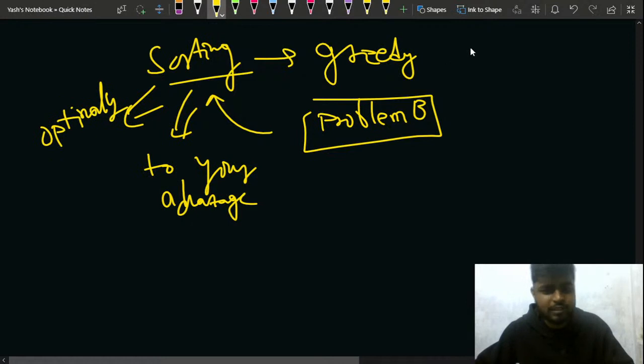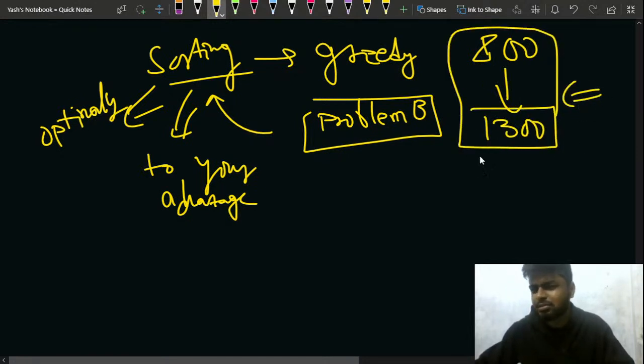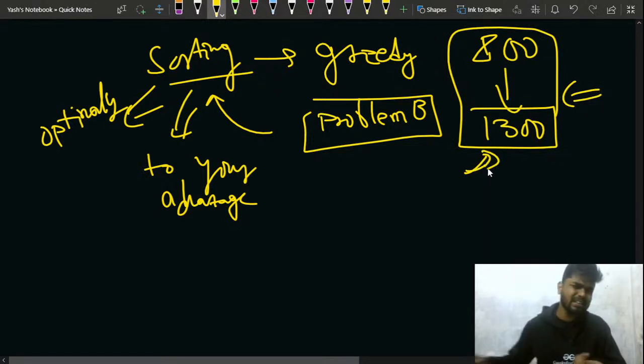Like we started from session 1 from solving 800 rated problems, and now we are able to solve 1300 problems, right? Very easily we are able to solve 1300 problems. You just need to think a little bit. Implementing the code doesn't take much time. You just have to think the logic.